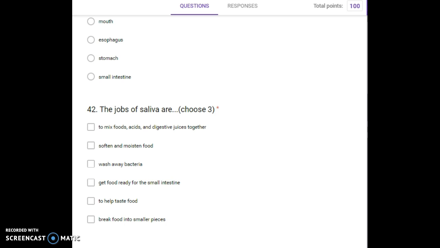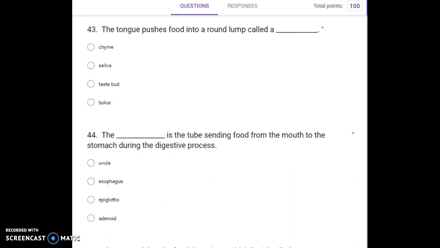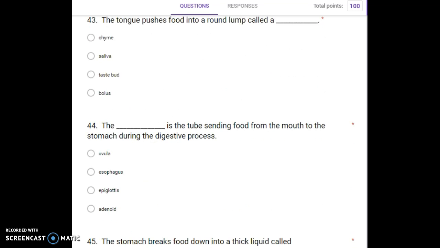To mix foods, acids, and digestive juices together, soften and moisten food, wash away bacteria, get food ready for the small intestine, to help taste food, to break food into smaller pieces. Number 43. The tongue pushes food into a round lump called a blank. Chyme, saliva, taste bud, bolus.